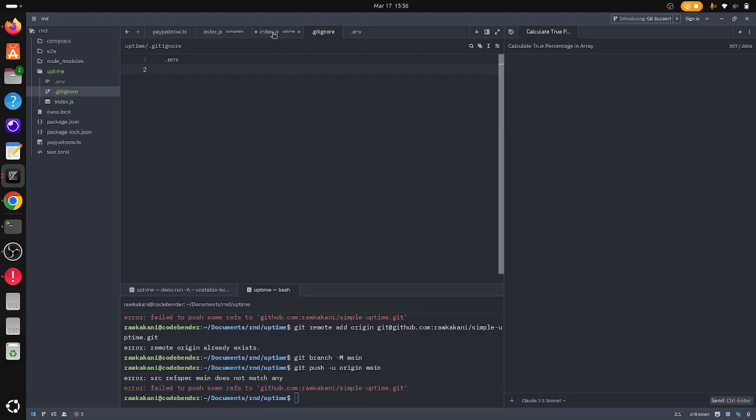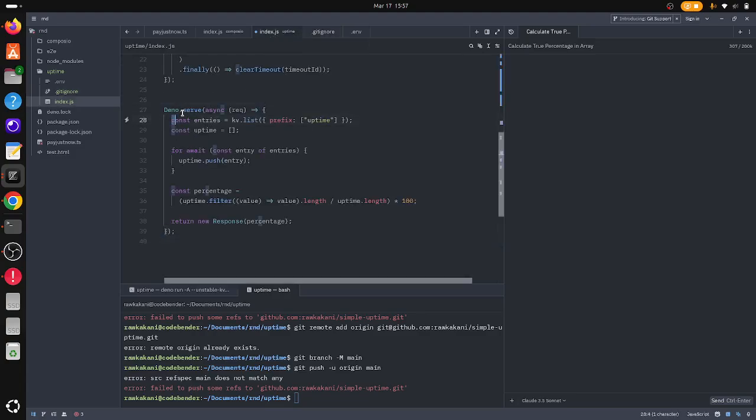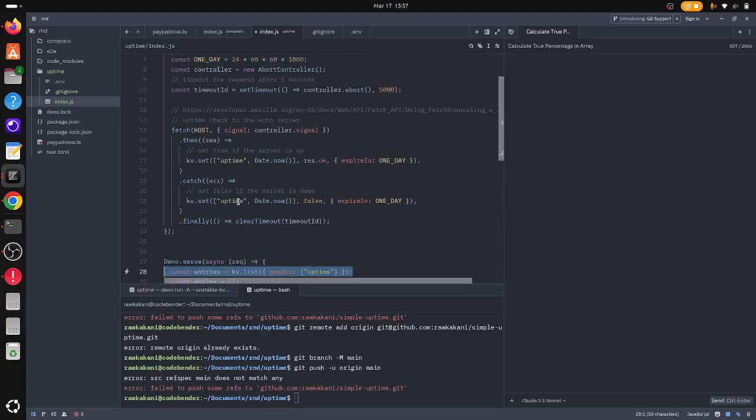This is not saved, so let me just save that to be sure that's there. Now, the cool thing about Deno is to spin up a server, it's just Deno.serve, and boom, you got a server. I then just list all the entries. I saved it into the key value store with the uptime key and Date.now, so it's always unique. Then I just stored true or false. If it's false, that just means something is a problem, because this endpoint just returns one thing. Anyhow, it's up or not. And then I expire it after 1 day, so this won't have any history just yet.